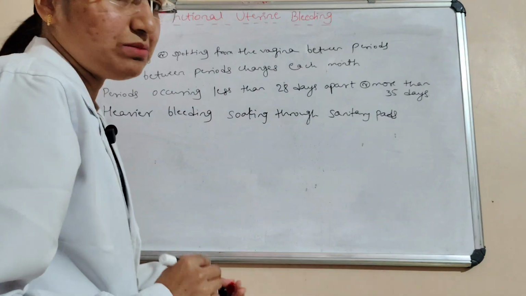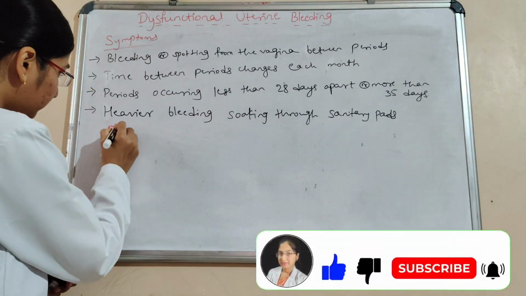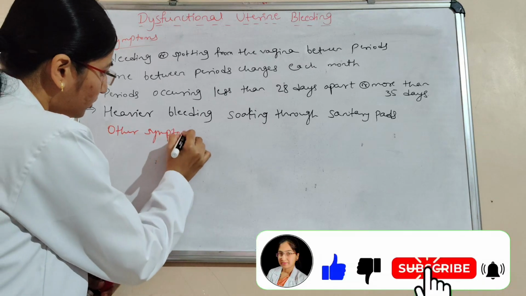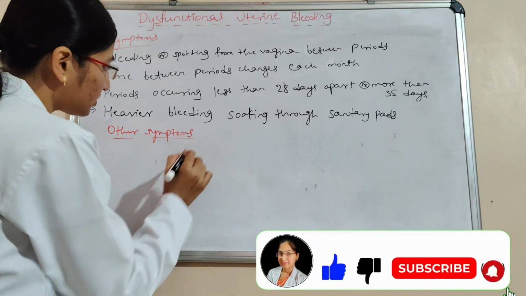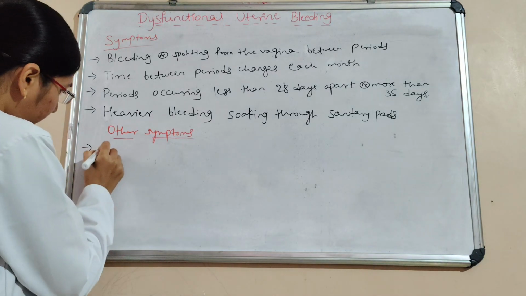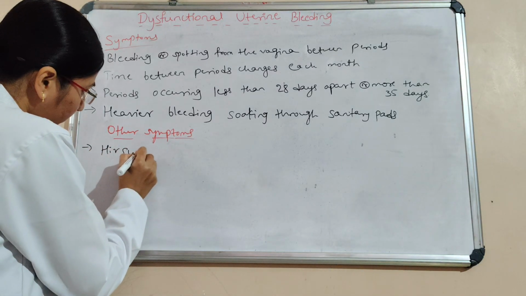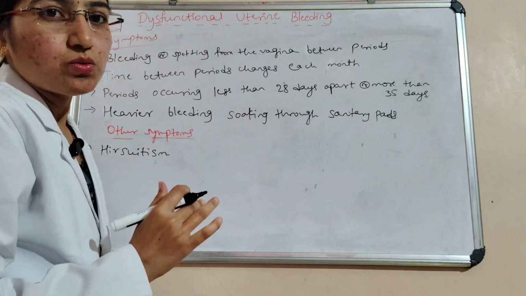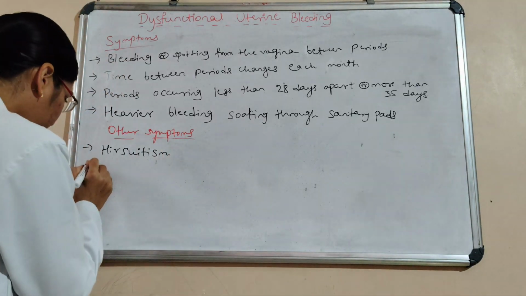Next we'll see the other symptoms. Due to the fluctuation or variations in the hormone level, there is hirsutism. Hirsutism is nothing but excessive growth of body hair.